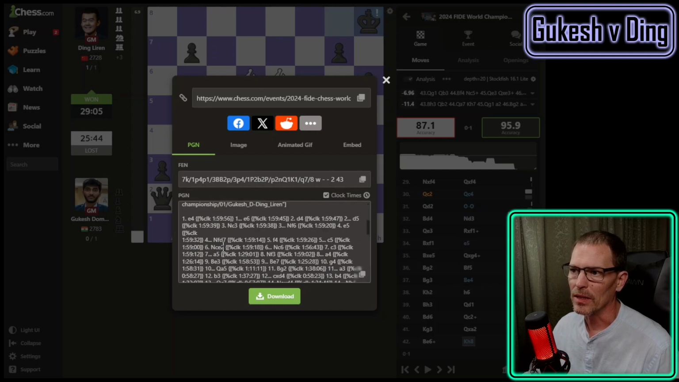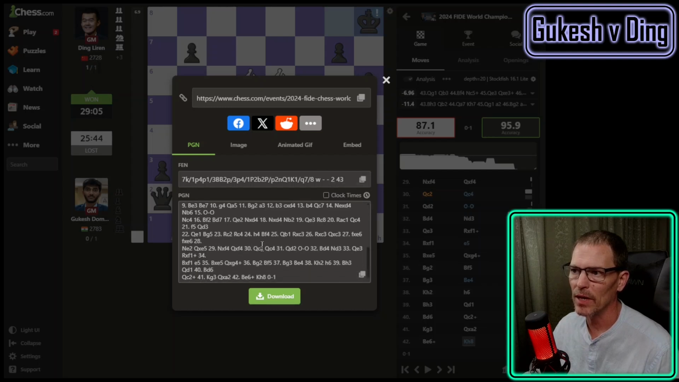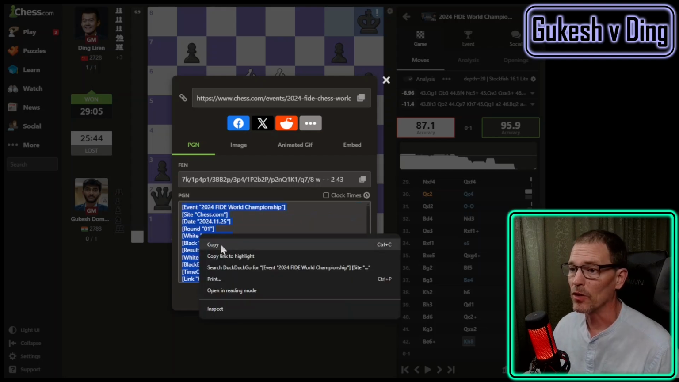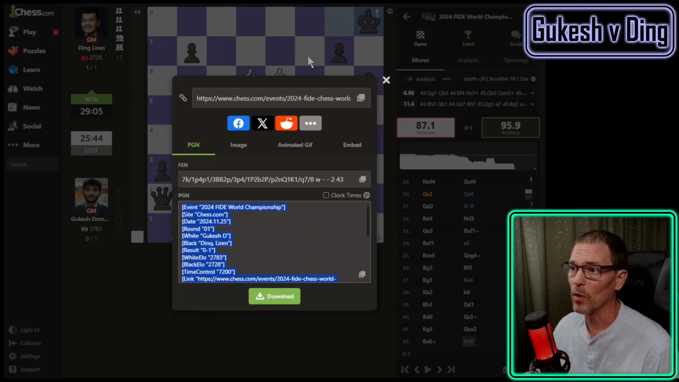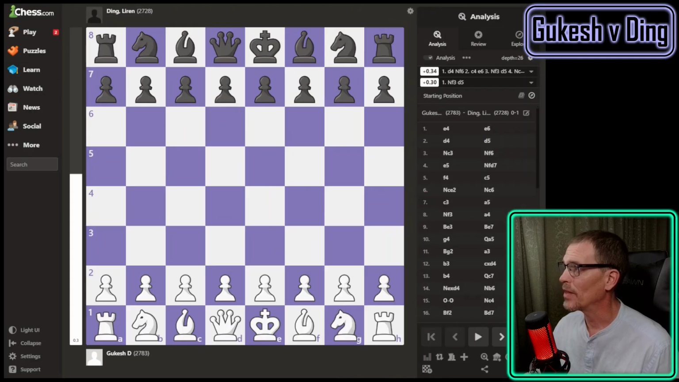Oh no, this is not a clean PGN. Let's see, if I take out clock times, is that clean or did they have annotations? No, okay, I think this is a clean PGN. I'm going to copy this into the normal analysis board and see if I can get a normal board here to follow this game with. Oh, that looks much better.